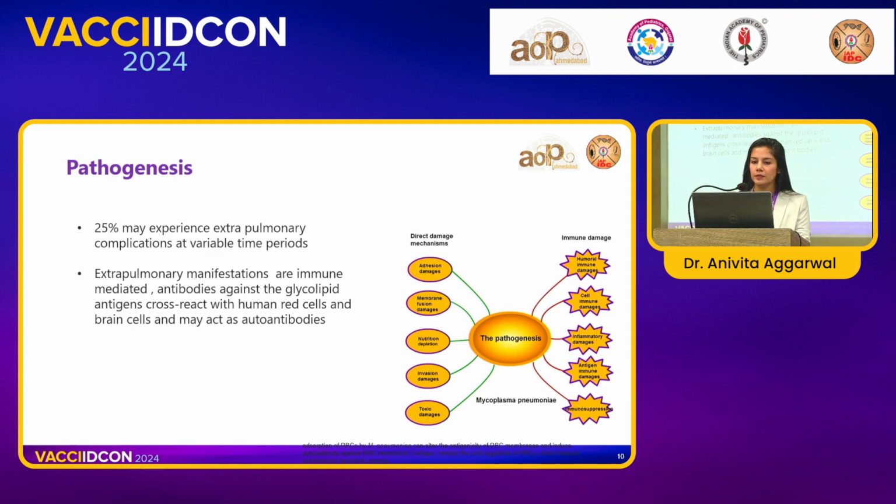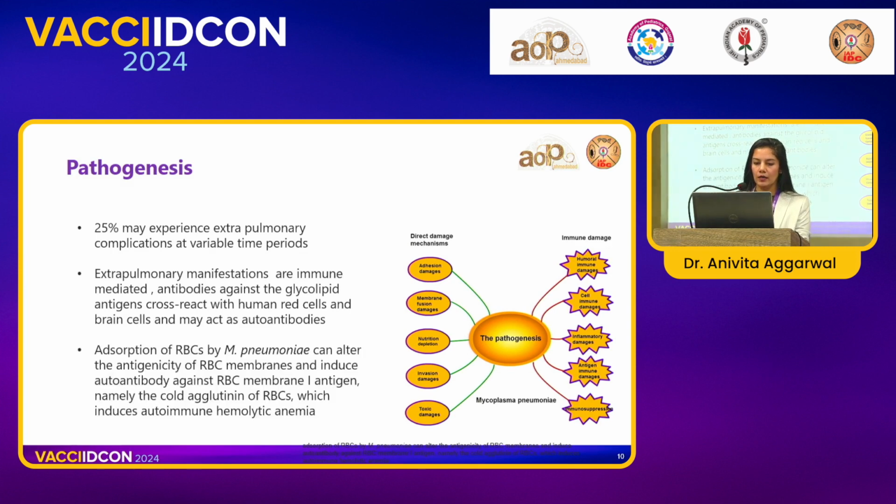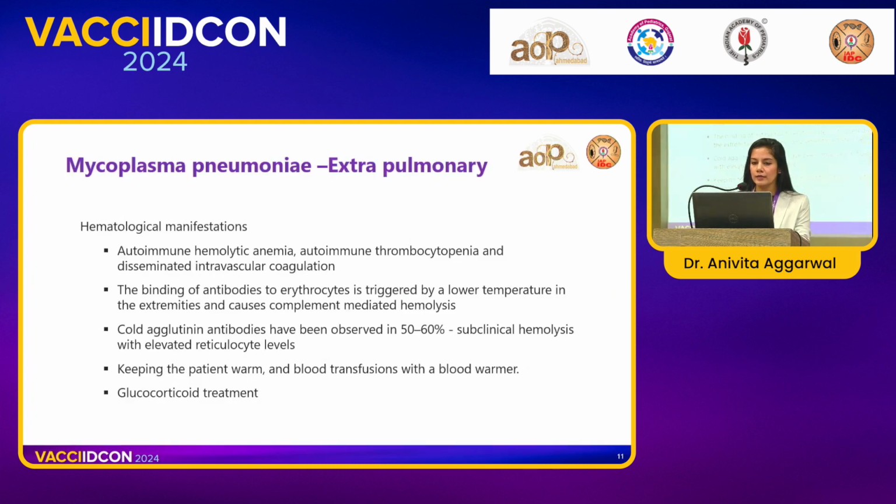Almost 25% of the patients experience extrapulmonary complications. This is something very alarming, and something that we must look into deeply. Extrapulmonary manifestations are usually immune mediated, with antibodies developed against the glycoprotein antigens of the mycoplasma. They cross react with either RBCs, causing hemolytic anemias and various hematological disorders, or with brain cells, causing a lot of CNS complications. So, RBC membrane antigen I is the one which cross reacts with Mycoplasma pneumoniae, causing autoimmune hemolytic anemia. A few words about autoimmune hemolytic anemia.